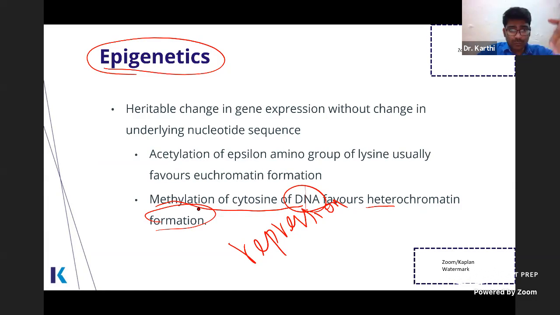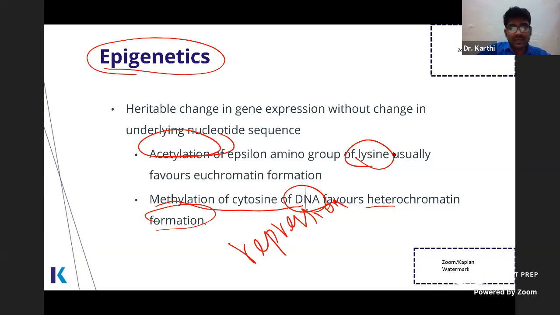Or you know that the negatively charged DNA is bound by the positively charged histone proteins, right? So now you remove the positive charge of the histone proteins. You put an acetyl group. Acetyl group is negatively charged, right? So acetylation of the epsilon amino group of lysine.